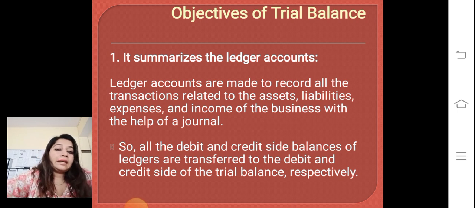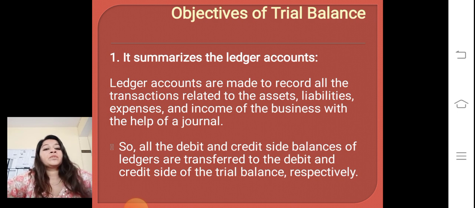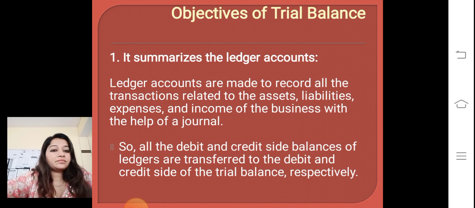Number 1, it summarizes the ledger accounts. Ledger accounts are made to record all the transactions related to the assets, liabilities, expenses and income of the business with the help of journal. Firstly, journal is prepared and the data from the journal is posted to the ledger account, and from the ledger account the data are shifted to the debit side and credit side of the trial balance respectively. This is the first objective of trial balance.